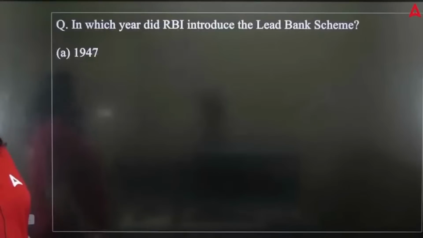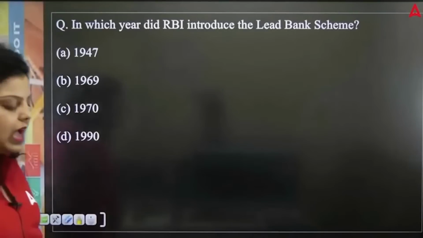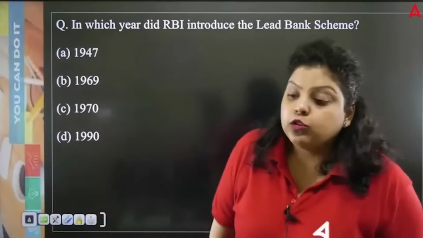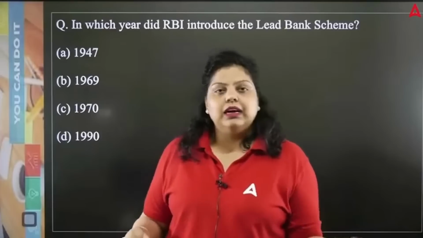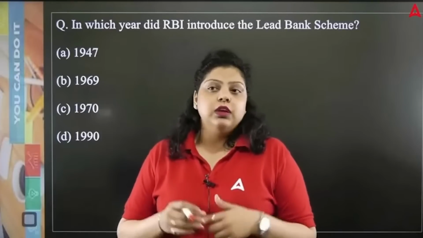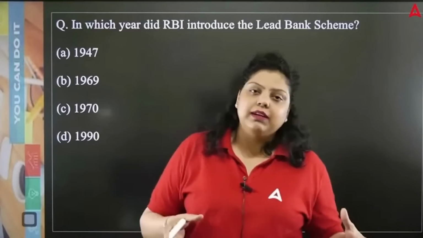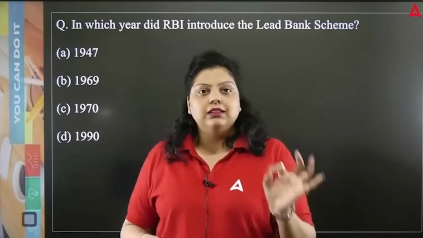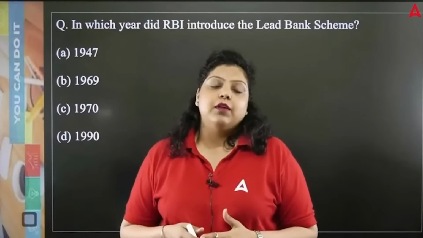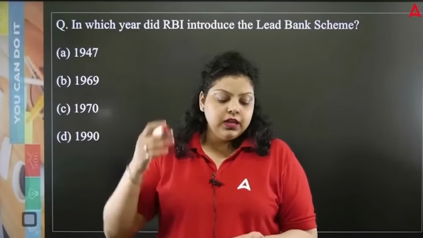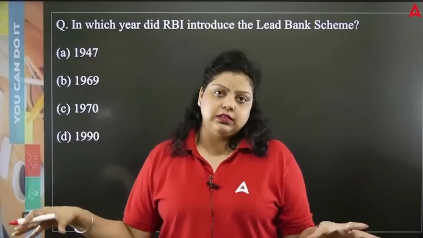Now, in which year did RBI introduce the lead bank scheme? The lead bank scheme was introduced by RBI for branch expansion and credit planning. RBI wanted more and more branches to open in areas where there is no reach of a bank. And RBI wanted a bank that does the credit planning in the villages. For that purpose, a particular public sector bank or private sector bank used to be decided by RBI and named as the lead bank in that particular district. And that lead bank continues the branch expansion and credit planning in that particular district. That's the lead bank.